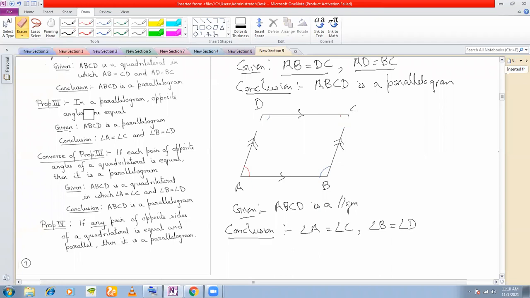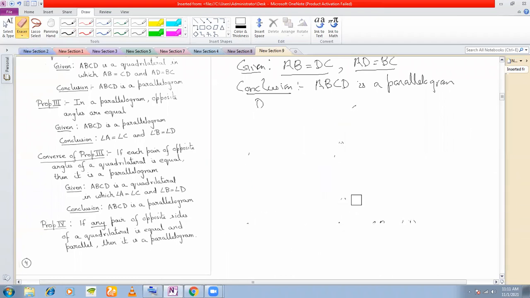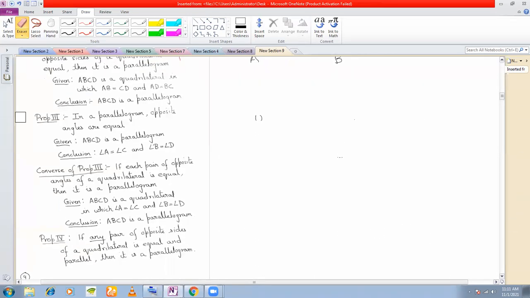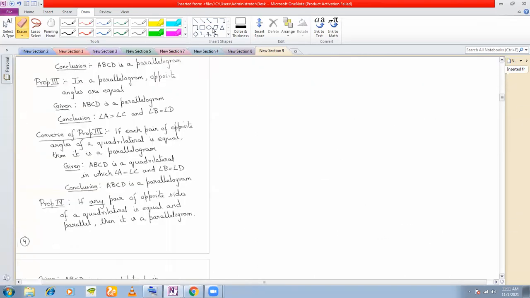Again, the converse of this property is what is important, because this property you have already done. What is the converse? That if I give you any quadrilateral, which I don't know whether it is a parallelogram or not, and in this quadrilateral, if I give you that the opposite angles are equal, these two angles are equal and these two angles are equal.